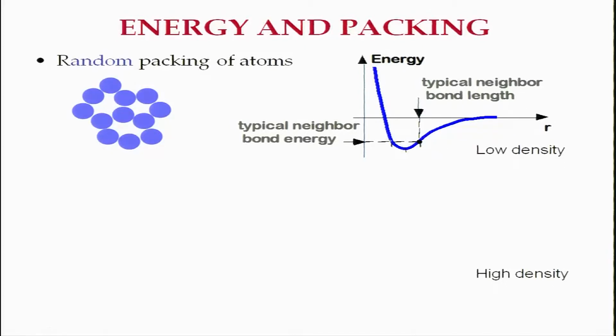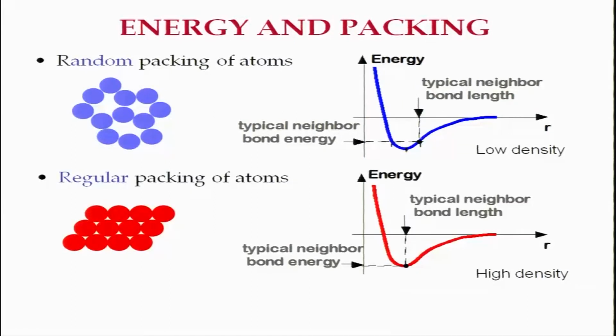You can't be here, because at a very small distance there will be strong repulsion between the atoms. You will immediately get into this region, which is very steep. So, typically lower separation is not possible, but higher separation is possible. So, you are somewhere in this region. The overall energy of the system, the potential energy or the bond energy, is lower. As a result, you are not at the free energy minimum, but at slightly higher energy, whose repercussion is lower bond energy in these systems.